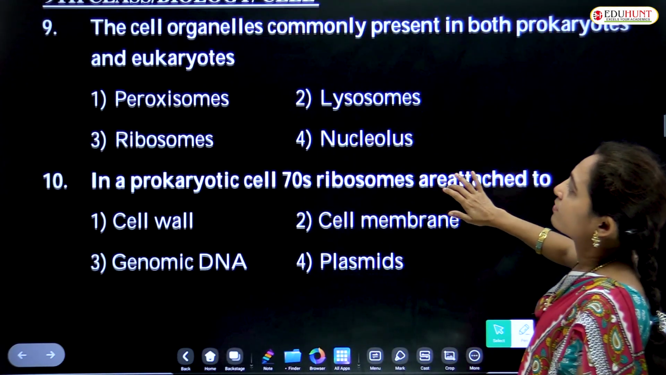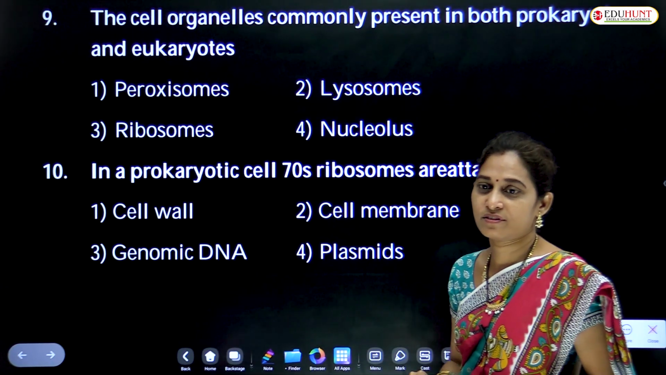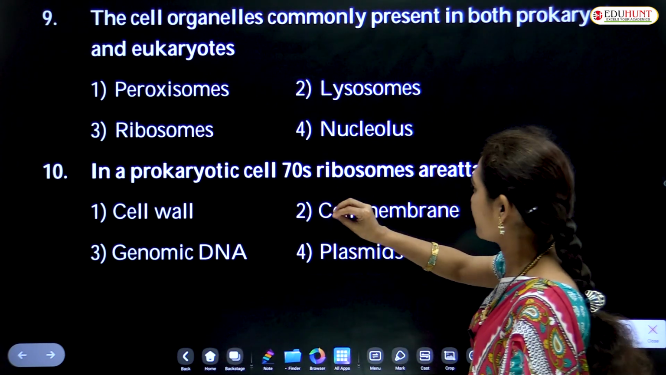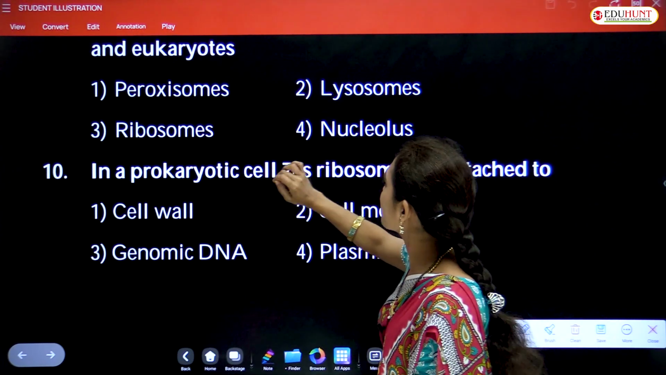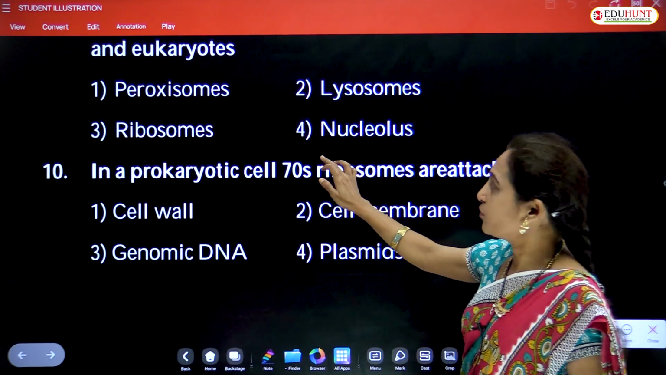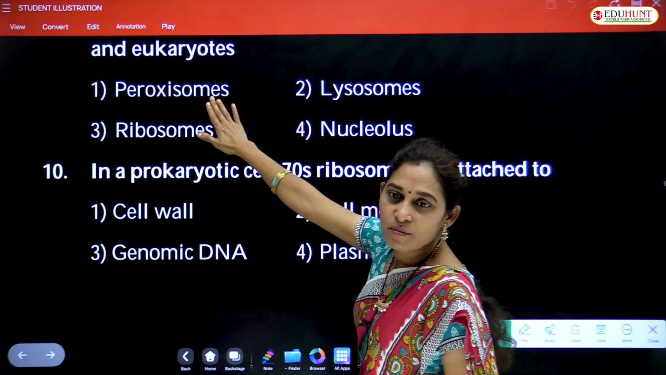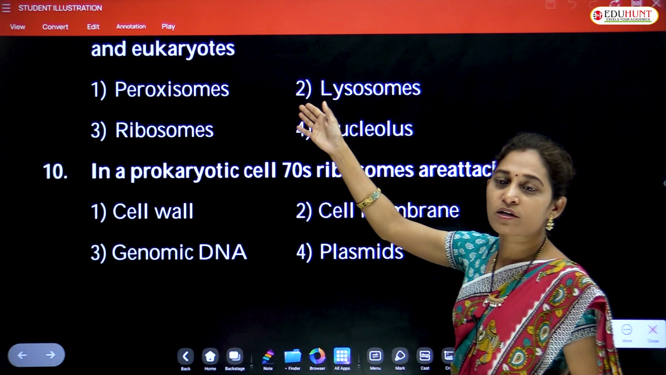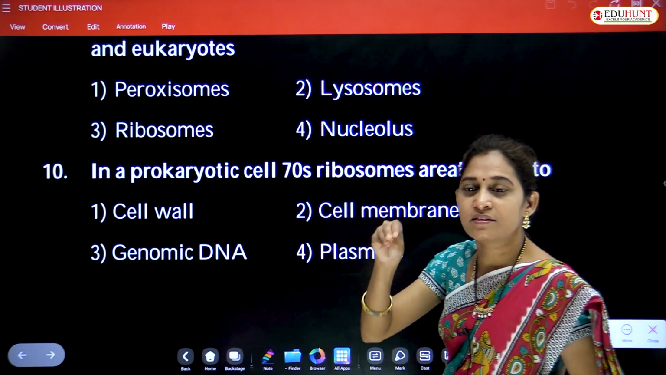The cell organelle commonly present in both prokaryotes and eukaryotes, let's see. Peroxisomes, lysosomes, ribosomes, nucleolus. Peroxisomes are membrane-bound organelles, cell organelles. Lysosomes are also cell organelles, that we'll see later. Nucleolus is present in the nucleus.